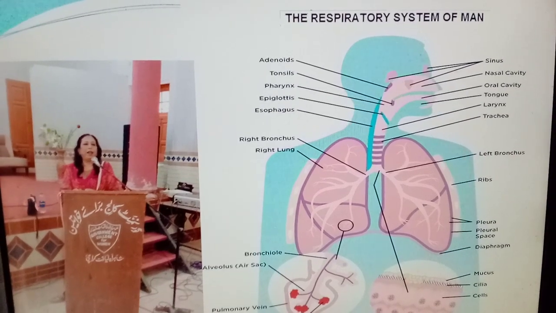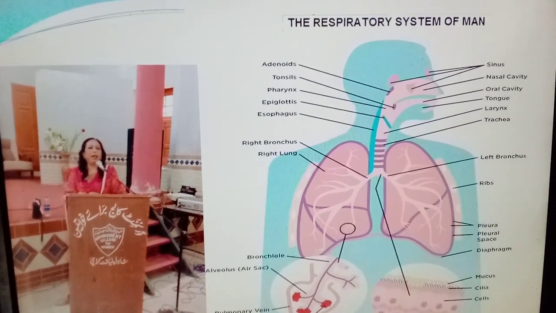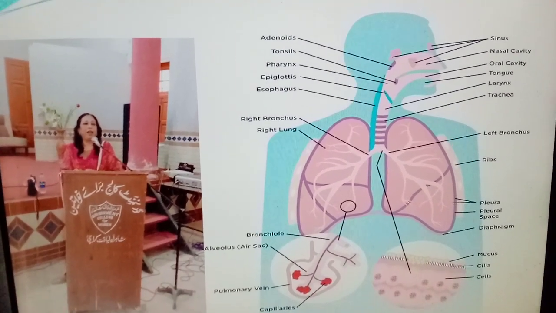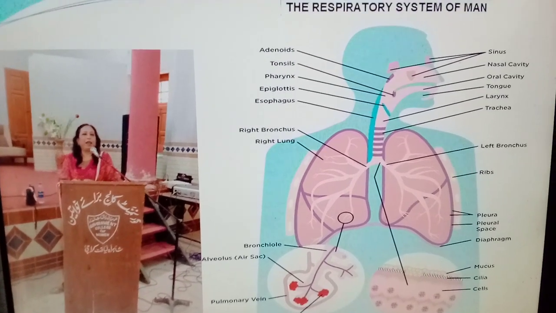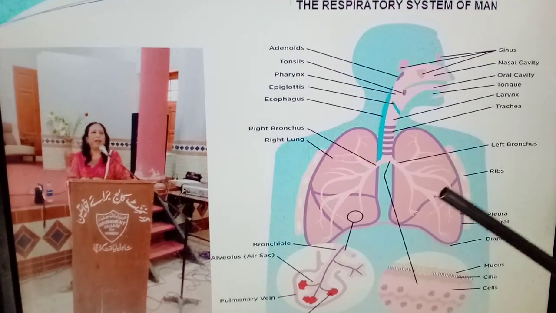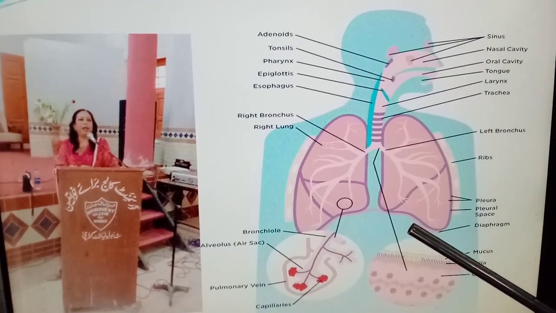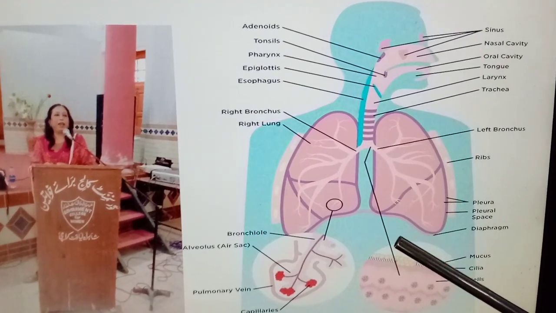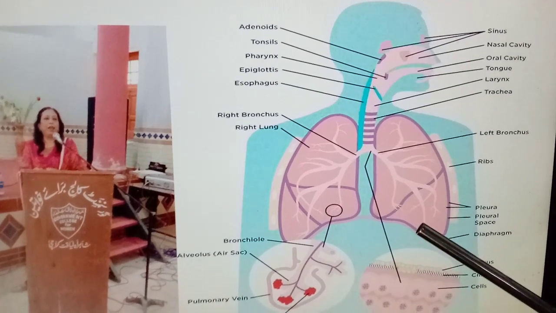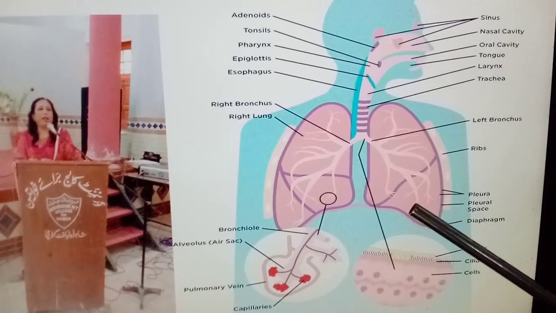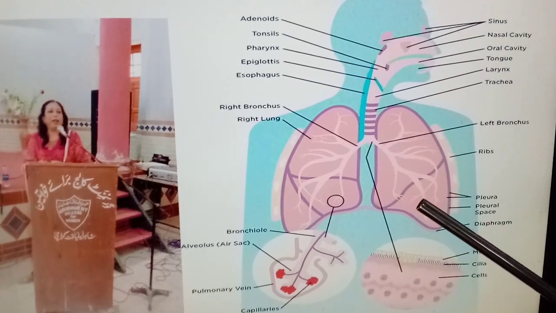Now the second is external respiration. External respiration is the exchange of gases between the lungs and the bloodstream. Inside the lung, oxygen is exchanged for carbon dioxide waste through the process called external respiration. This means external respiration takes place inside the lungs.